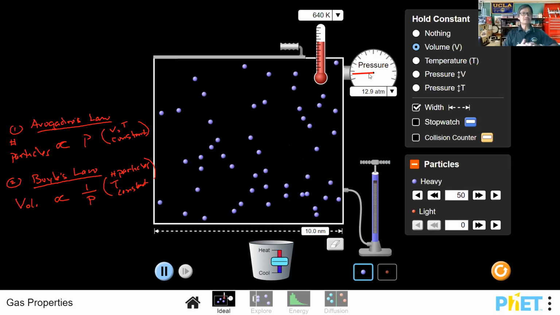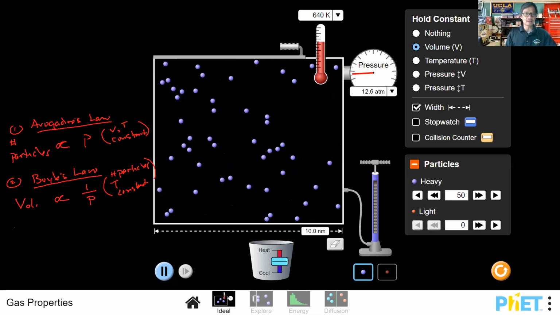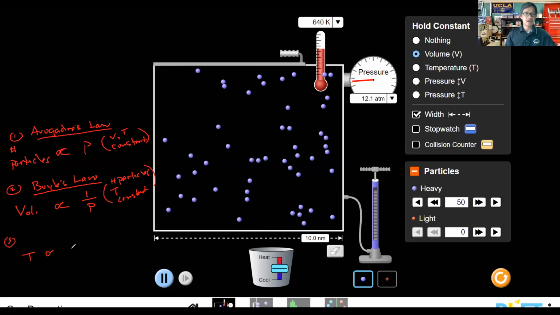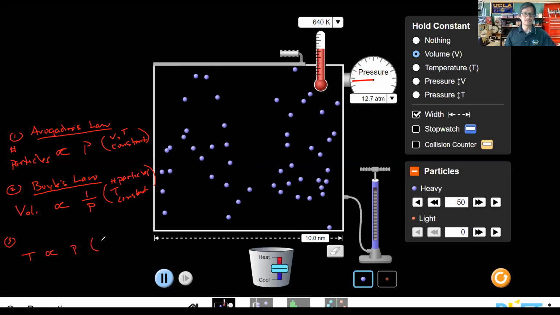So what can we say then is the relationship between the temperature here and the pressure? Well, let's go ahead and take a look at this. As we increase the temperature, or we decrease the temperature, the pressure increases or decreases in the same manner, okay?